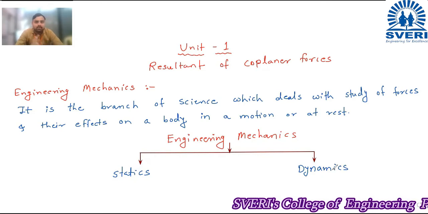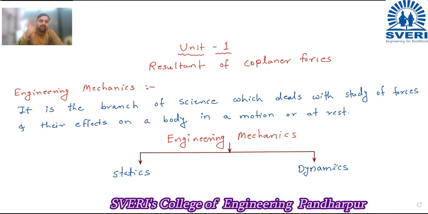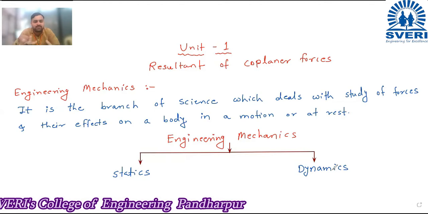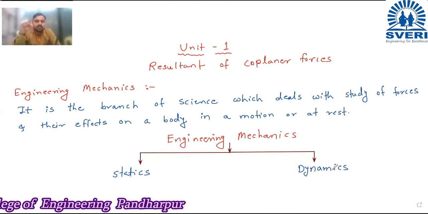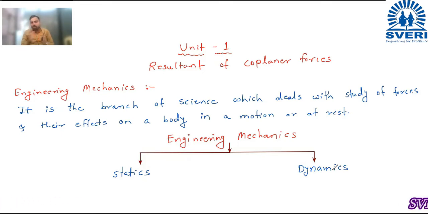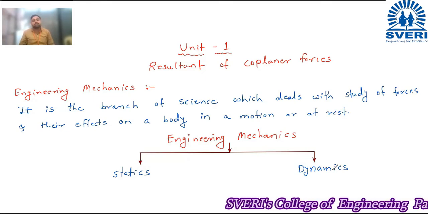Statics means what? The study of the forces and their effects on the body when the body is at rest. Rest means it is not moving. The simple definition is that we study the forces and their effects on the body when the body is stationary, not moving anywhere. That comes under statics. Dynamics is also very easy.